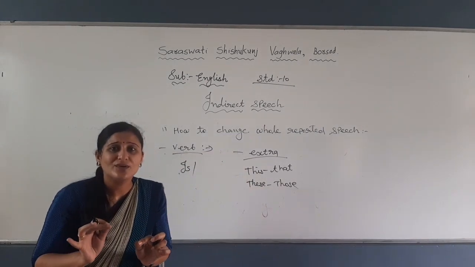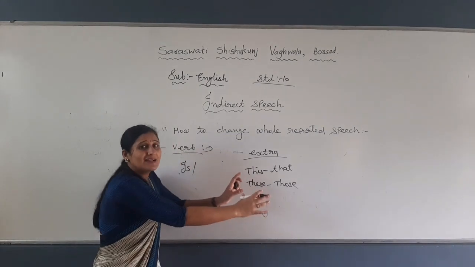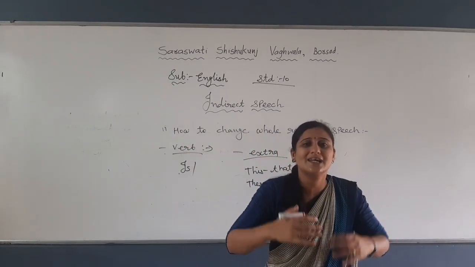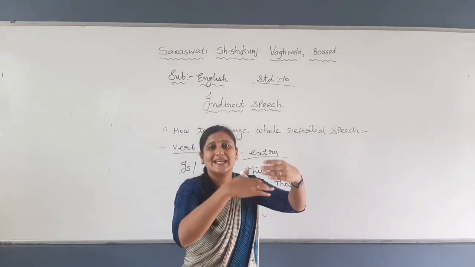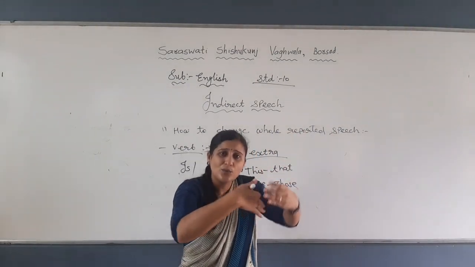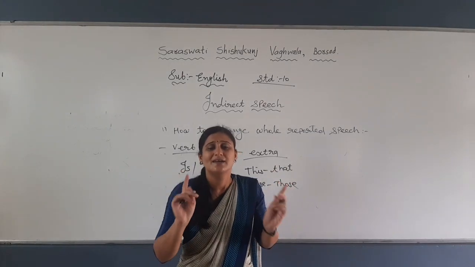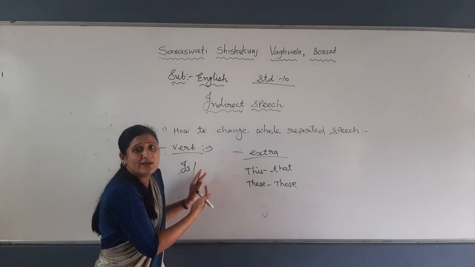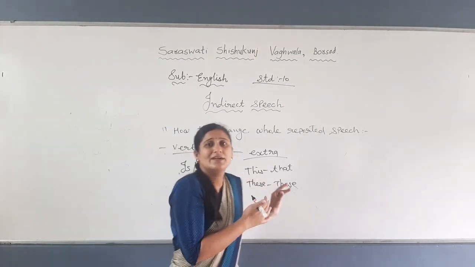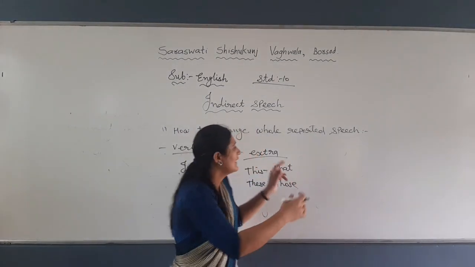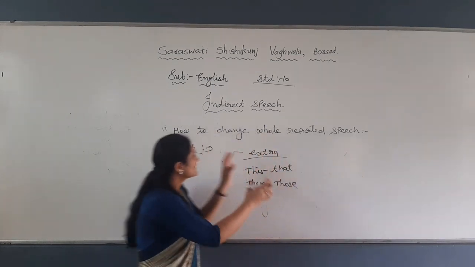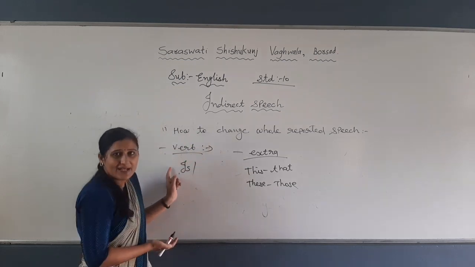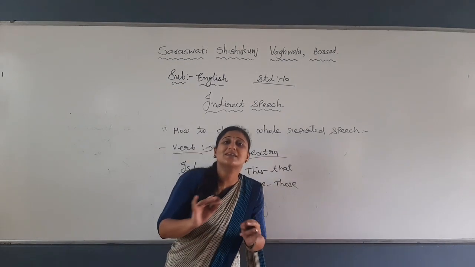Simply, what to do? When you see the paragraph, check it out. First rule: which kind of sentences are given. First sentence simple, second interrogative, or both are simple, or both are interrogative. Check it out. After checking the sentences, you see who is the speaker, who is the listener, what is the reporting verb, and where is the reported speech. And these rules are common. Change the subject, as I told you, change the verb that I discussed, and change the extra, nothing else.